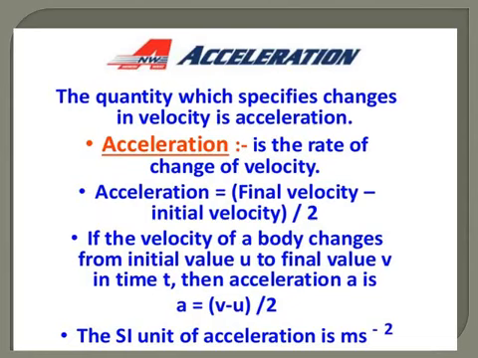If the velocity of the body changes from initial value u to final value v in time t, then the acceleration a is equal to (v minus u) divided by t, where a represents acceleration, v represents the final velocity, u represents the initial velocity. So when we do v minus u divided by time, the quantity that you get is acceleration.